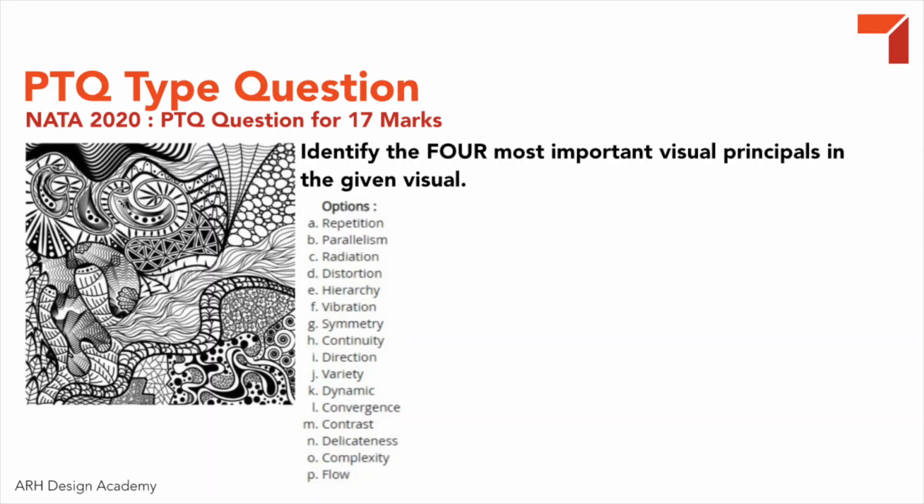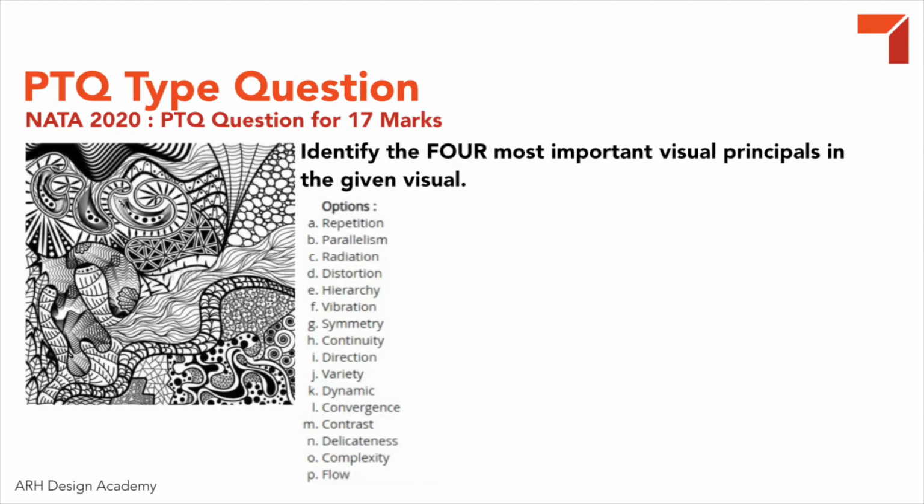This was the first type of PTQ questions, where you were given 4 options. Depending on your observational ability, all of them were correct, but the more faces you could observe, you could get higher marks. So that was the first type. The second type was a very interesting type of question. I will show you on the screen.